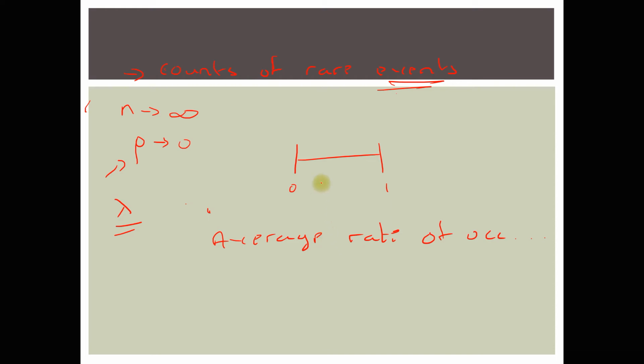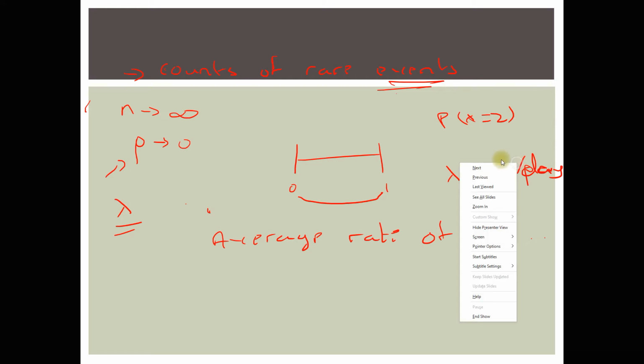Average rate of occurrence of the event. Now listen to me as you note here. If we are evaluating the probability of, let's suppose, having 2 accidents within a certain day, then we need to know what is the average number of accidents per day. Is the average number of accidents per day 1? Is it 1.2? Is it 1.5? It can be any value, by the way.